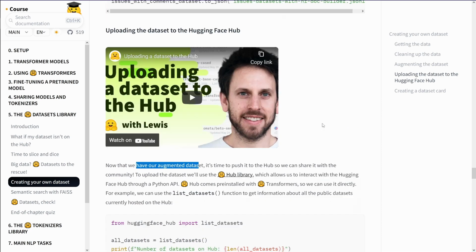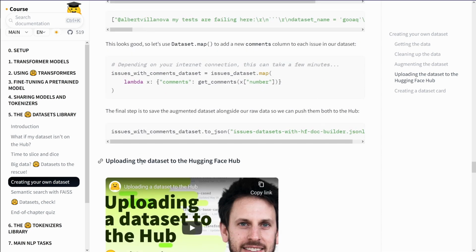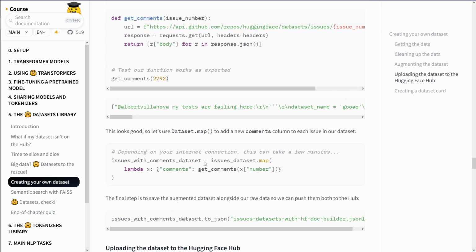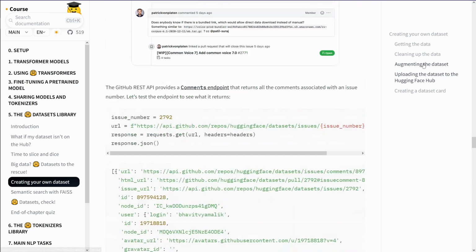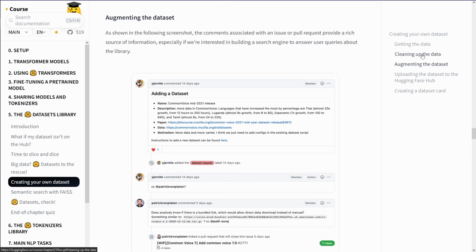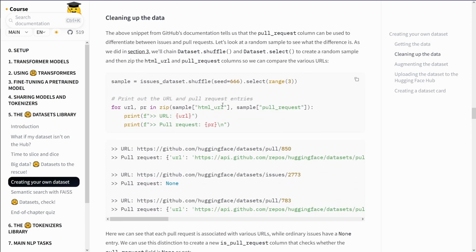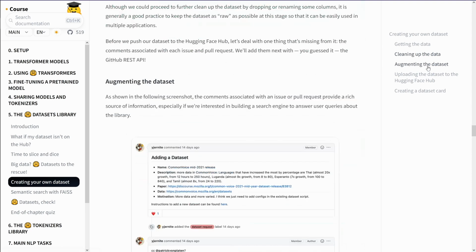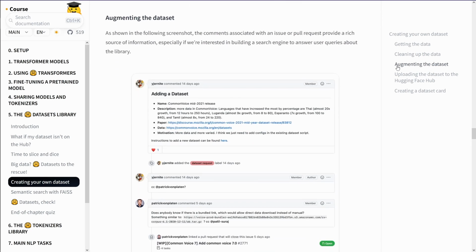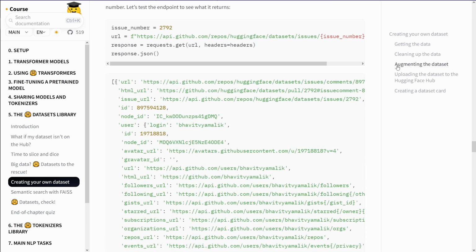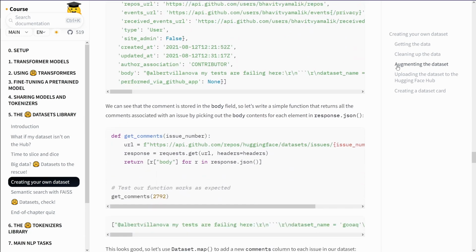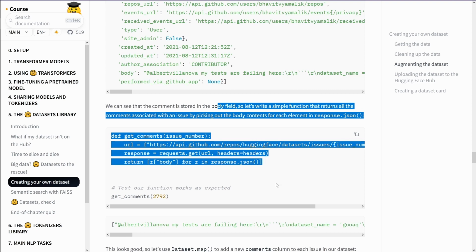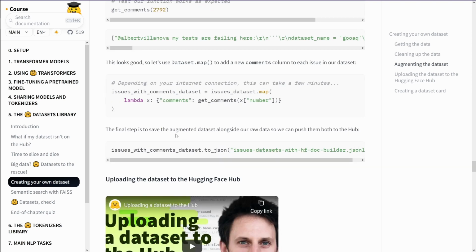Now that you have your data set. So you see here already you have your data set. So you have augment the data set. So this is it, because here, if you go here on the right side, cleaning up the data, okay, whatever data set you have to have a special cleaning operation. Augmenting the data set. Okay, augment the data set. You can call it an augmentation. Yes, okay. I would still call cleaning, but okay, never mind. So we can push them to a hub.